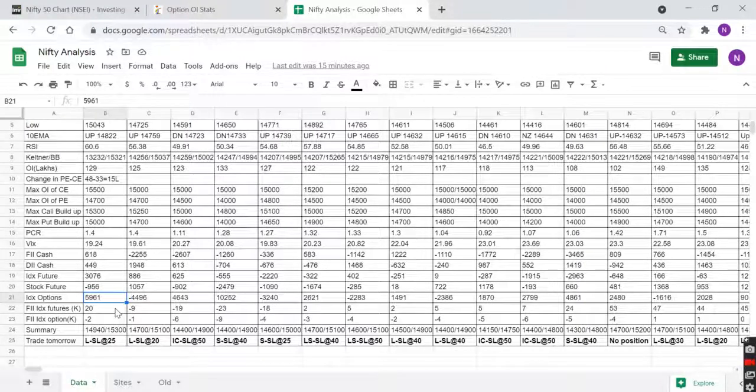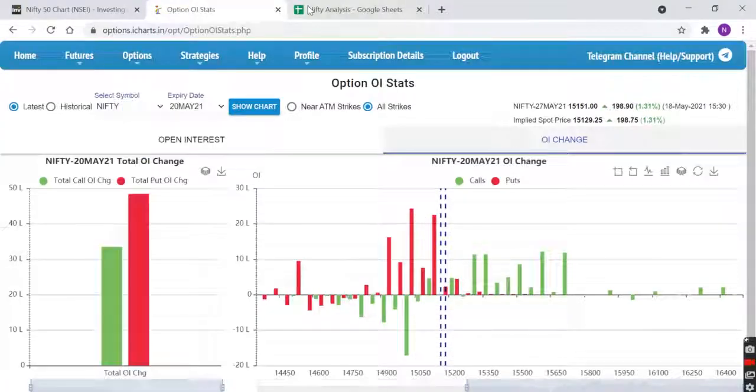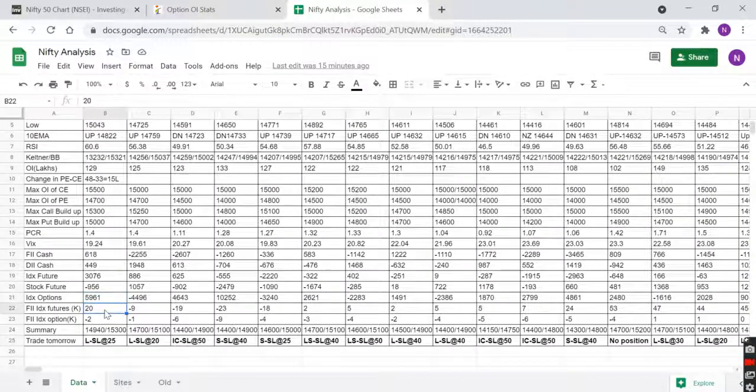It seems that the calls are, call unwinding that we saw right here, that could attribute to this parameter. So anyways, that is good. Now in index future, from 9,000 contract short, they have gone to 20,000 contract long. So there is huge buying. Index future 3,000 crores buying, and because of that, from minus 9,000 contract to 20,000 contract. So few things are redundant, so you can ignore that, or no need to put too much emphasis.